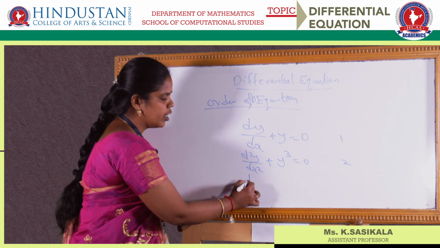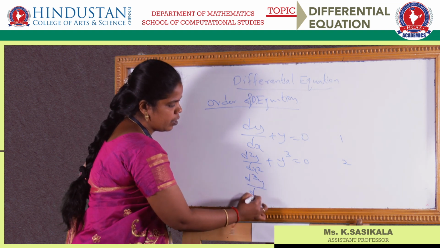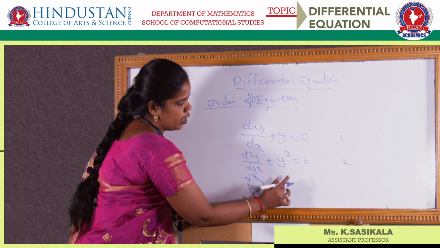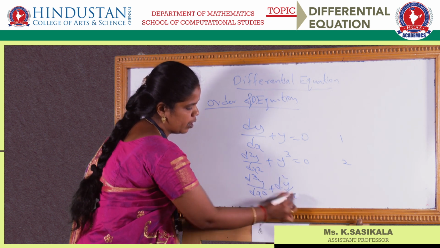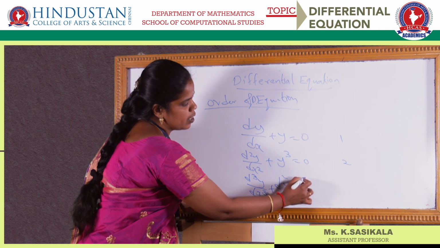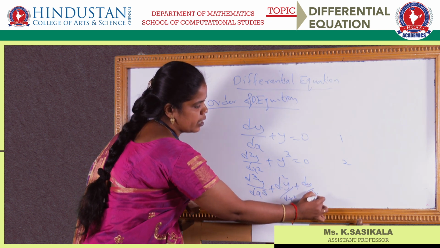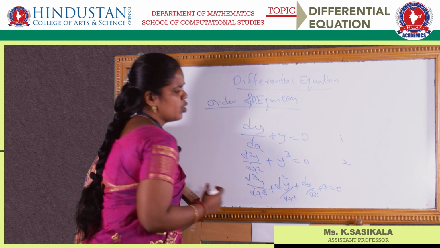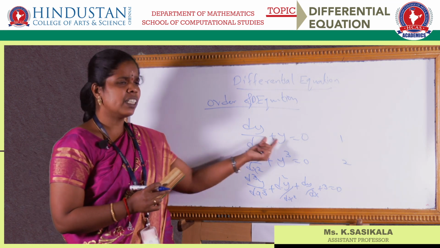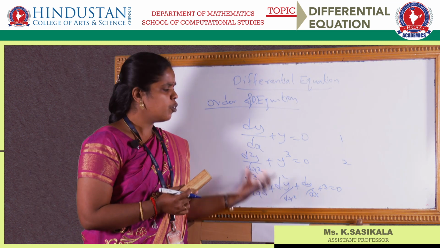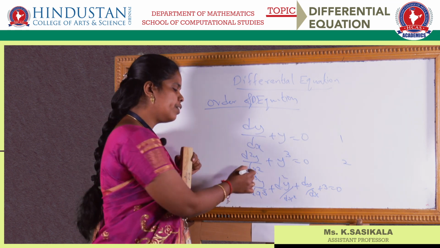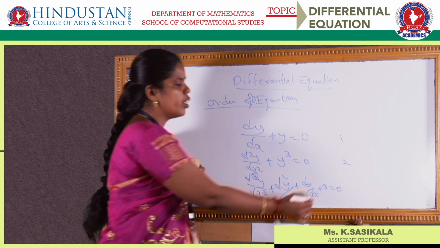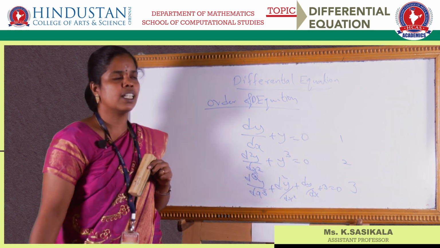Next, what will we have? We can have a cubic equation, d cube y by dx cube plus d square y by dx square plus dy by dx plus 3 is equal to 0. So we don't consider how many terms there are. The only thing we look at for the order is the highest derivative. So the highest derivative here is 3. So the order of the differential equation here is 3.